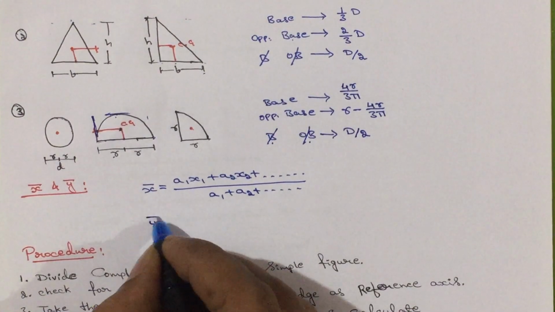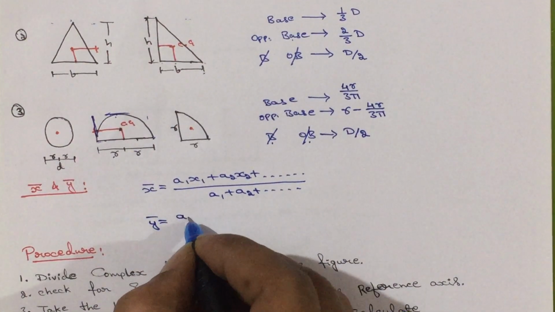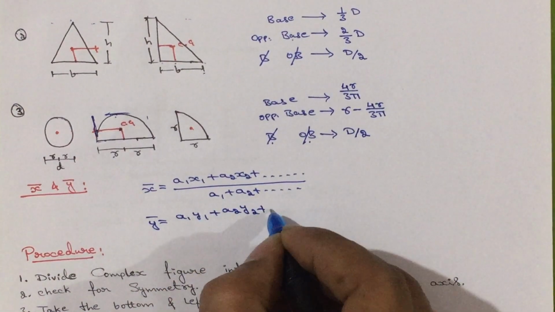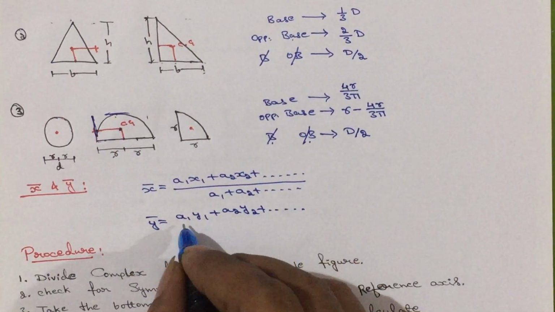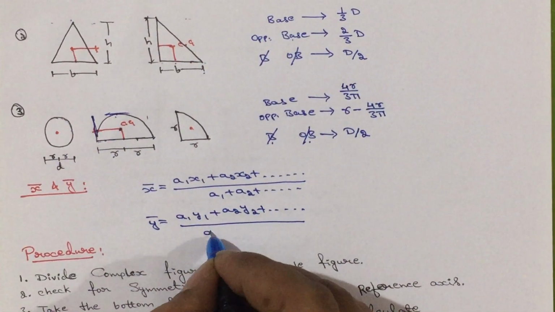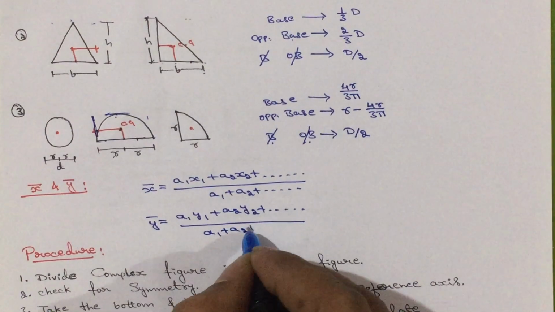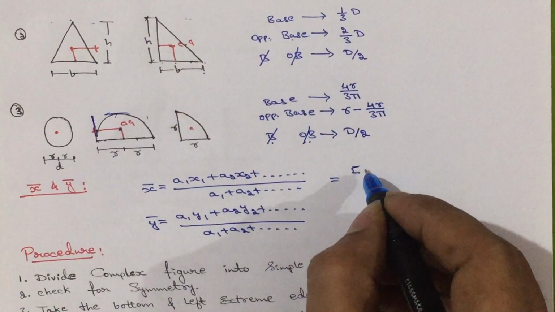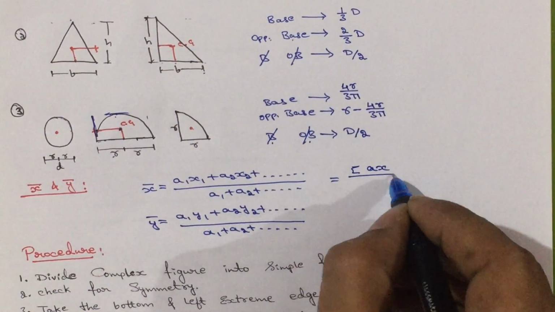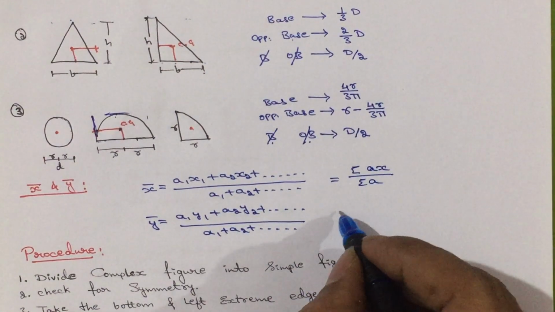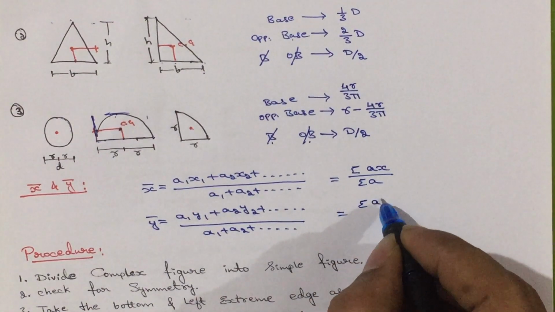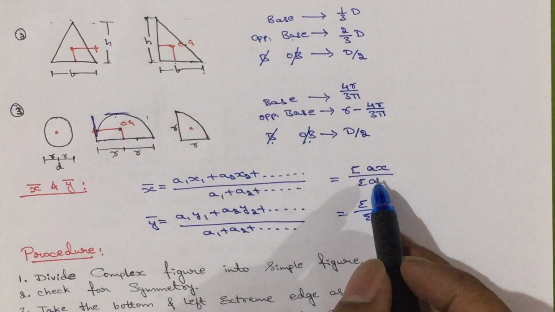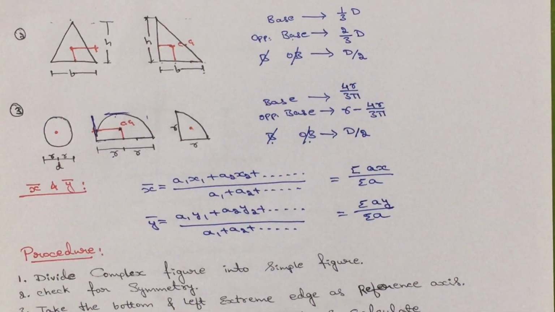Then y bar is given by a1 y1 plus a2 y2 plus a3 y3 and so on, divided by a1 plus a2 plus so on. In simple words, x bar is the sum of a into x divided by sum of a, and y bar is the sum of a into y divided by sum of a. By using this formula, we are going to calculate the centroid.